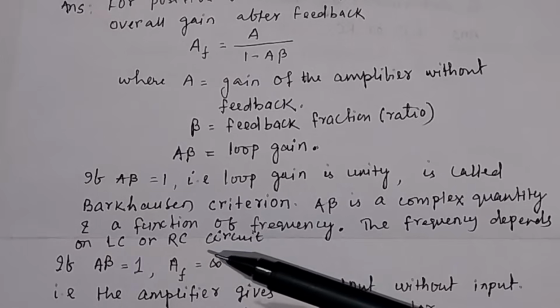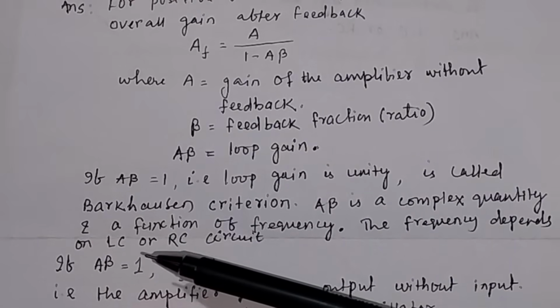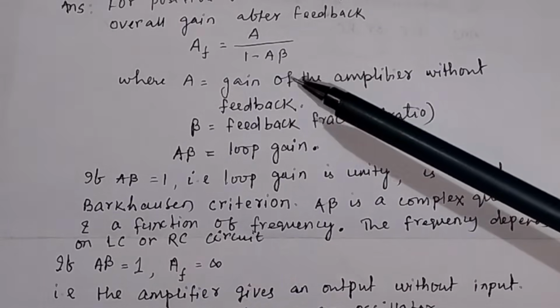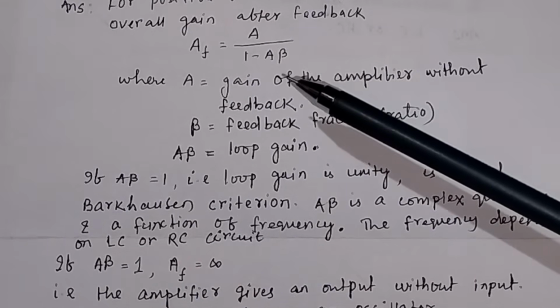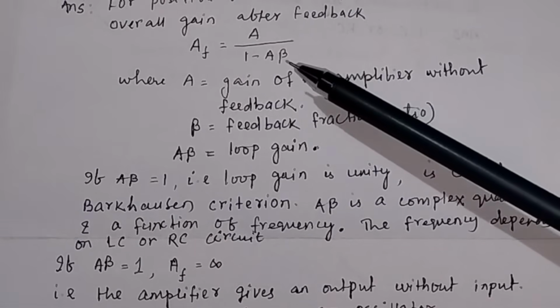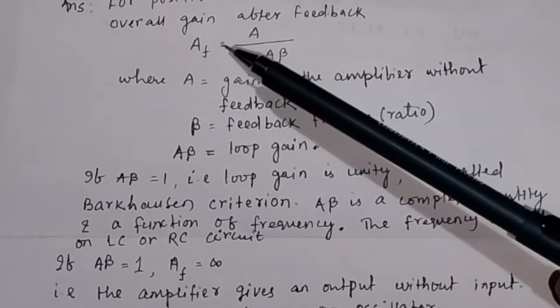And in the case of the LC oscillator, the frequency depends upon the inductor and capacitor. So A beta, that is the loop gain, is a complex quantity and a function of frequency. You should remember this.